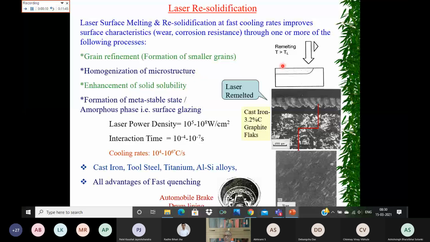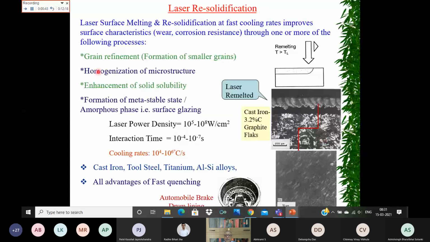All the graphite, carbon and other elements in the iron are going to get distributed very uniformly. If you cool it back very slowly, it will return to this type of microstructure. But if you cool at a very fast rate, you are going to get a much more refined and homogeneous microstructure. When you have a more homogeneous microstructure, its characteristics are improved compared to the bulk material.